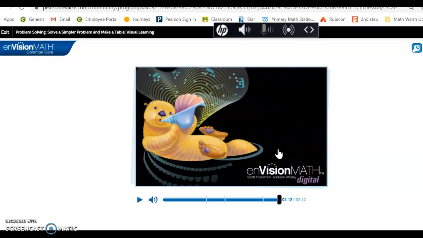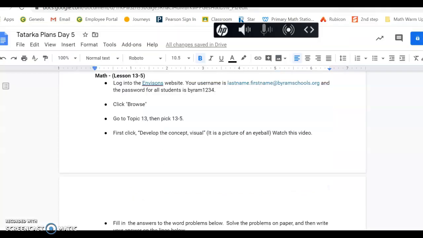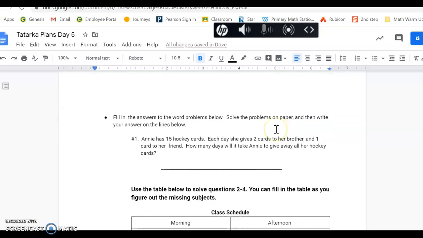Let's take a look at the problems that we have to solve today. We're not doing the quick trick today. We're back to the problems in the document. So number 1, Annie has 15 hockey cards. Each day she gives 2 cards to her brother and 1 card to her friend. How many days will it take Annie to give away all her hockey cards?